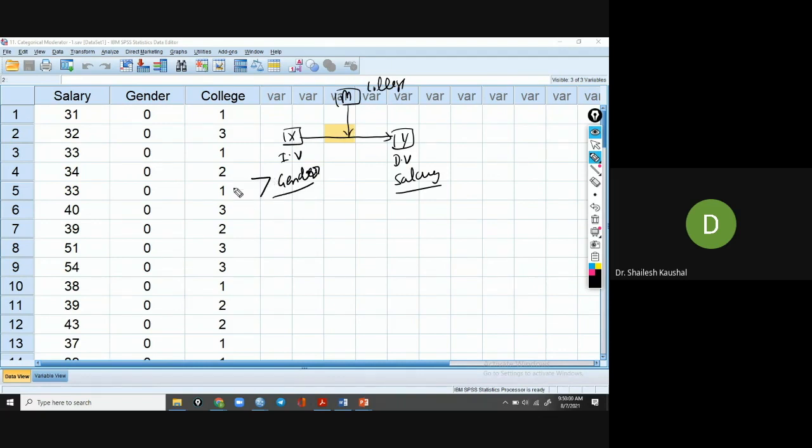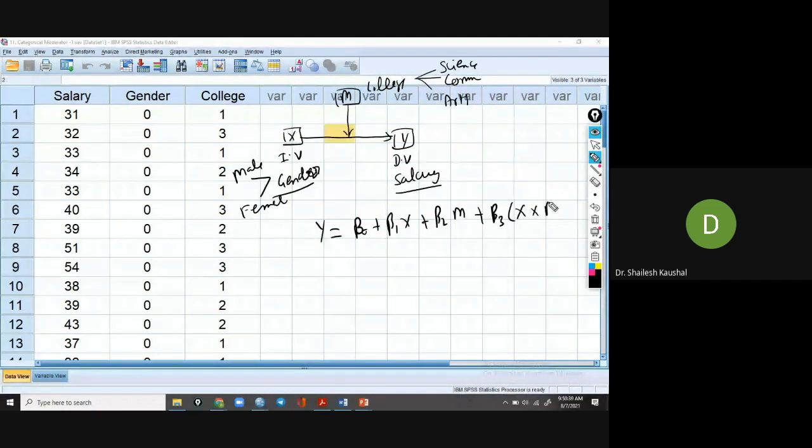Gender may be divided into male and female. College means the background of the teachers: science, commerce, and arts teachers. So what would be the equation? The equation will be: beta 0 plus beta 1 X plus beta 2 M plus beta 3 times the multiplication of X and M. This is our interaction equation.